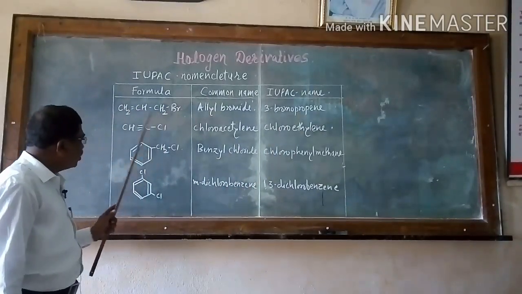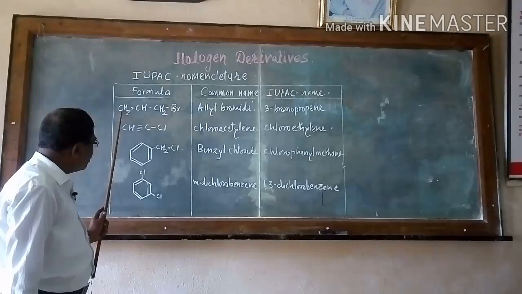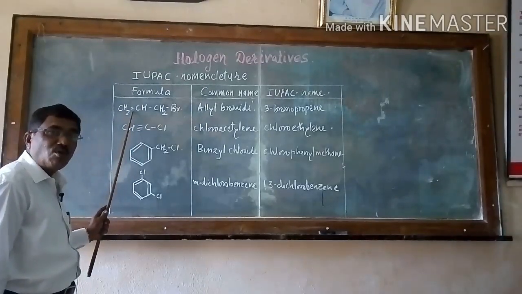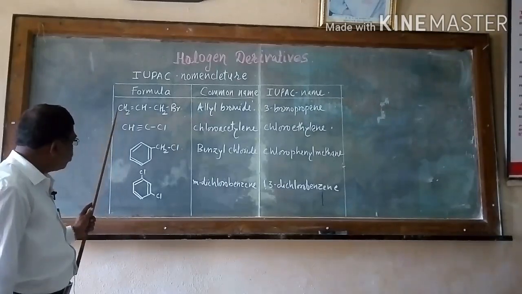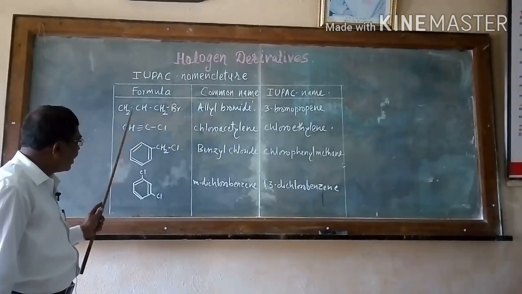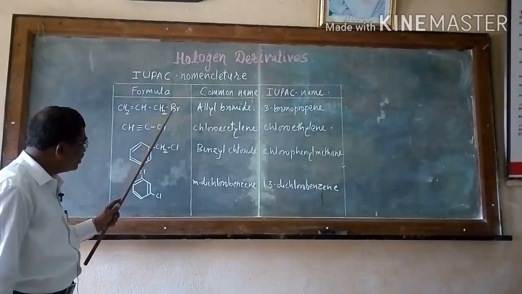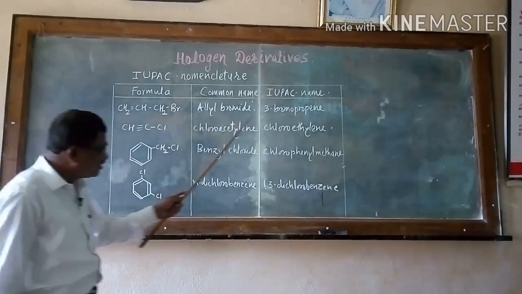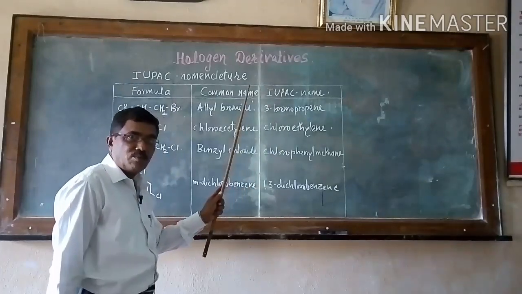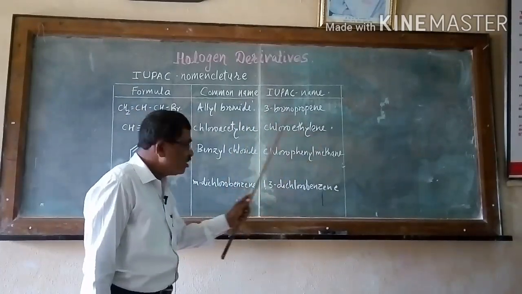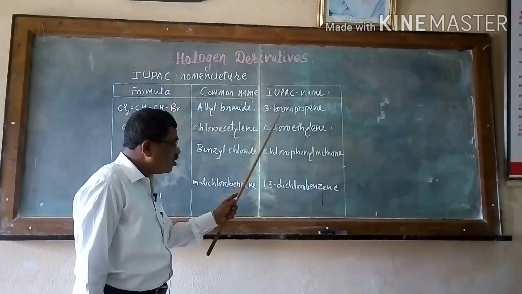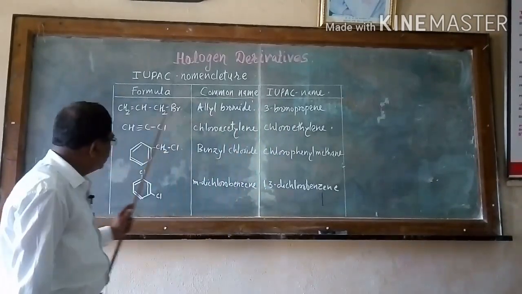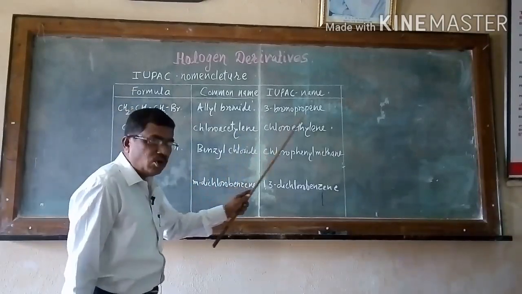At position number 3, why position number 3? It is carbon number 1, 2, 3. Numbering will be given from the end nearest to the carbon-carbon double bond. Hence at carbon number 3 there is a bond between bromine and this carbon. Hence 3-bromopropene. It means 3-bromo, it's a haloalkene. So the name is 3-bromopropene.